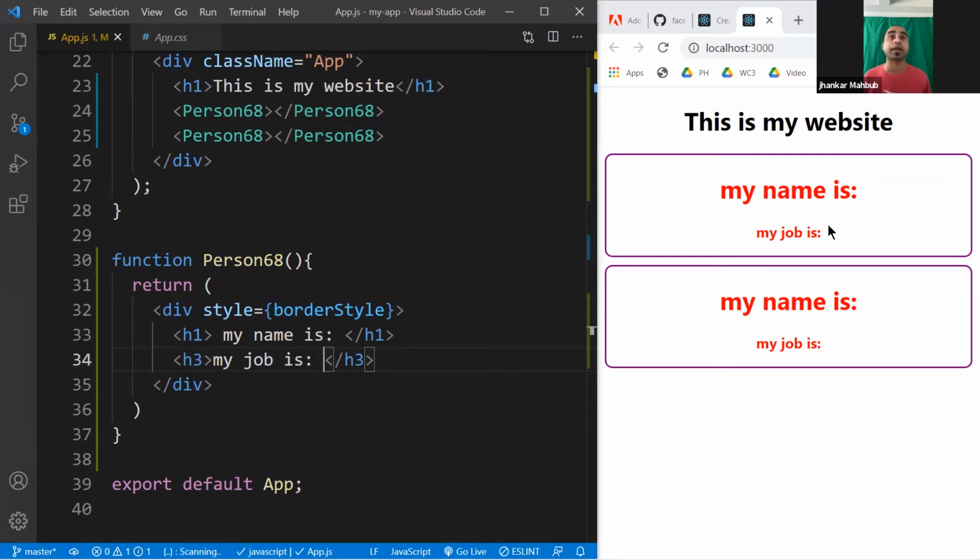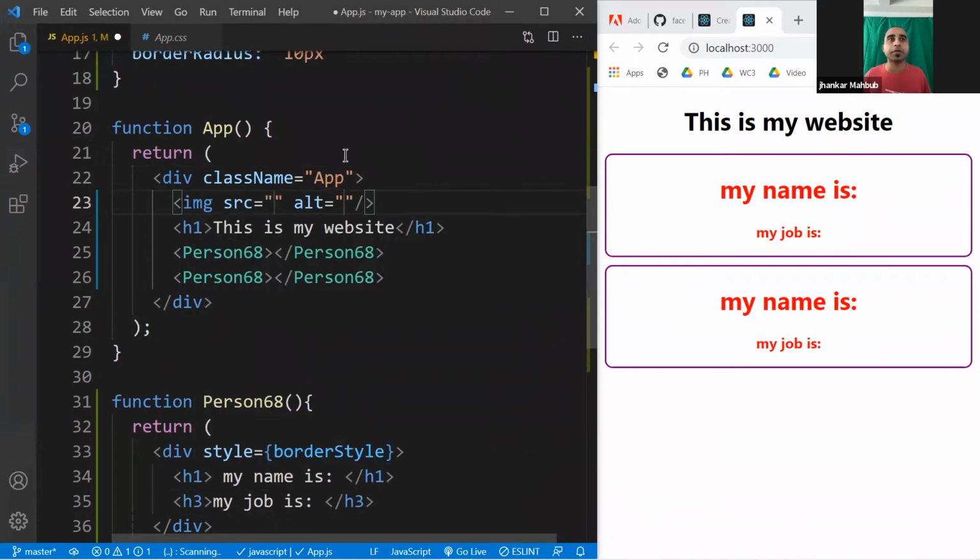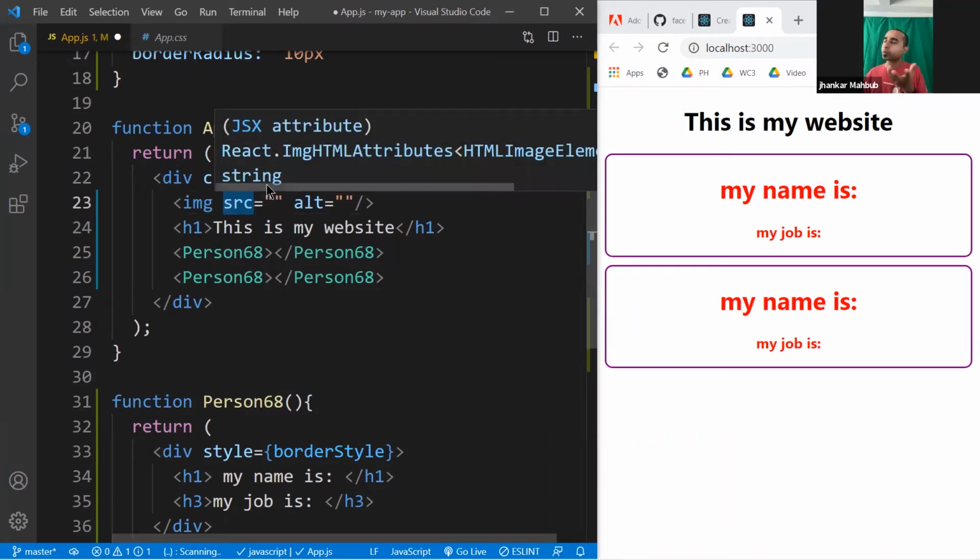We can make this better, of course, very easily. And that's where we will need a special concept called props. Props is nothing but, say, if you write an image, what do you put? You put src. This is kind of like an attribute or property. In general, think of them as properties. And props is a short form of the word properties. It's a big word and very hard for me to pronounce, so they make it smaller, called props.